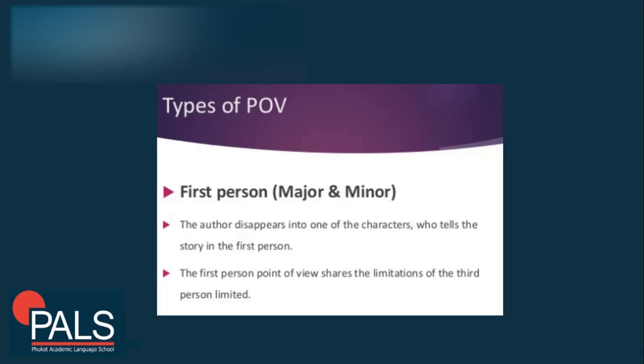The first person point of view shares the limitations of the third person limited. It's similar to that. It's just that third person is pure narration. The third person is not a character in the story.